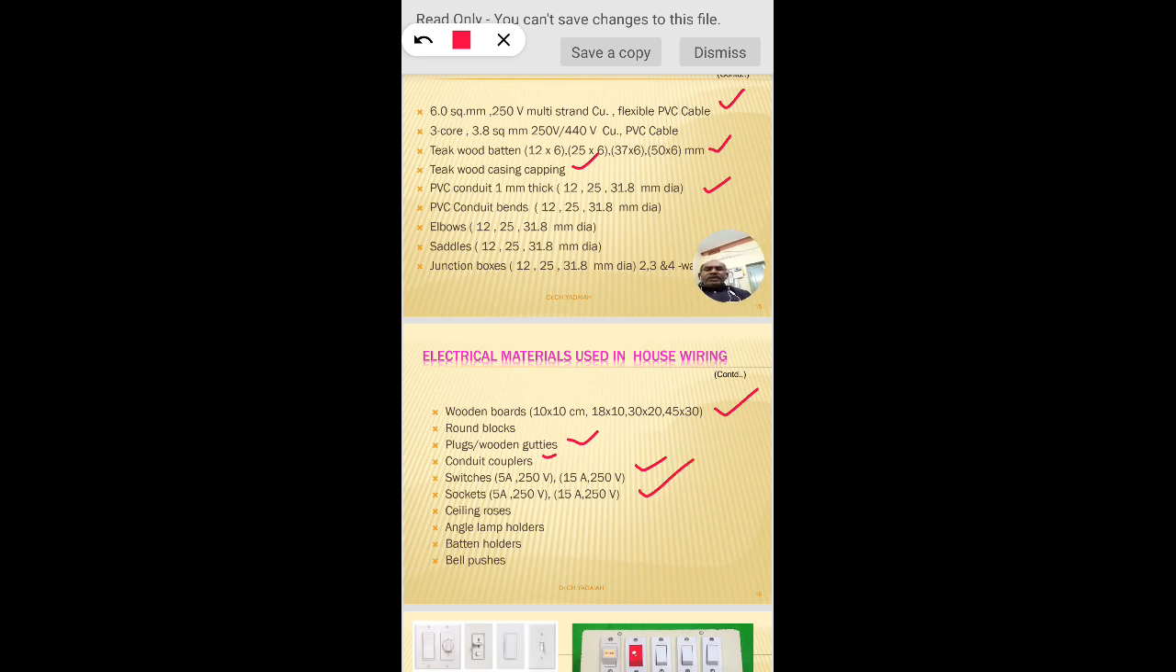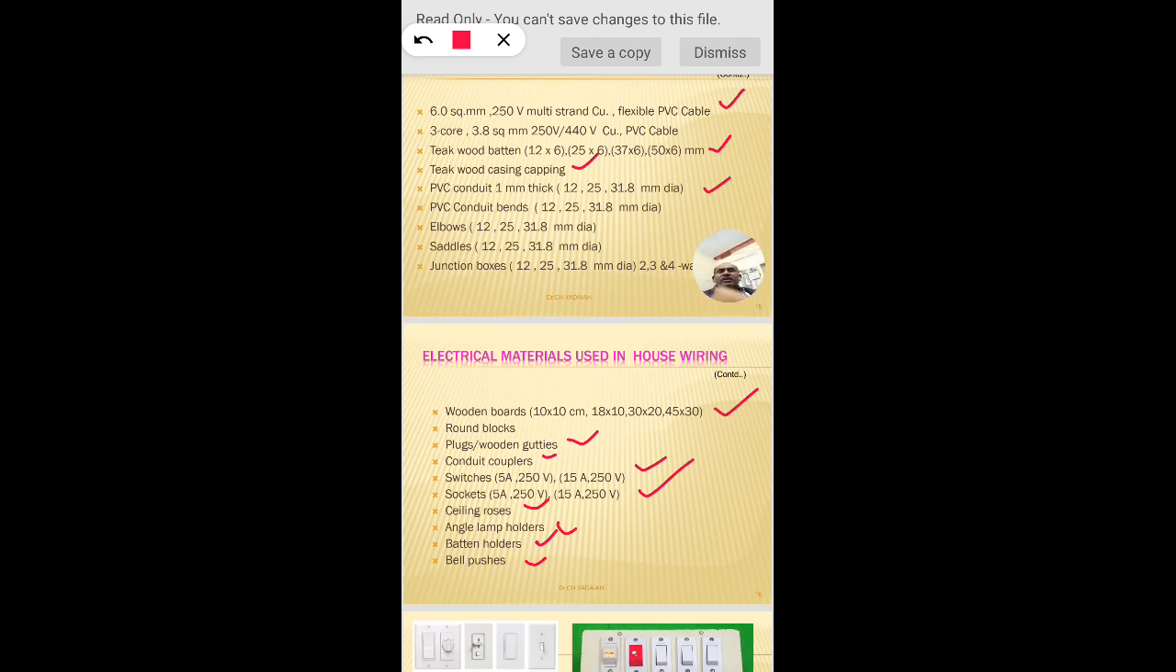And coming to the ceiling roses, they are provided on the ceiling to hold the ceiling fan. Another are angle holders, the holders that hold the bulbs in position, whether straight holders or angle holders. We can see the figures in the next figure. The batten holders are one type of holder, and the bell switches are one of the switches provided in front of the doors. The circuit will close only for a short period.